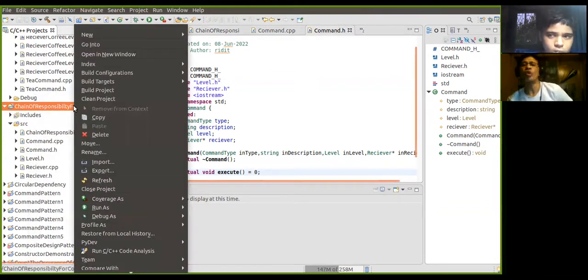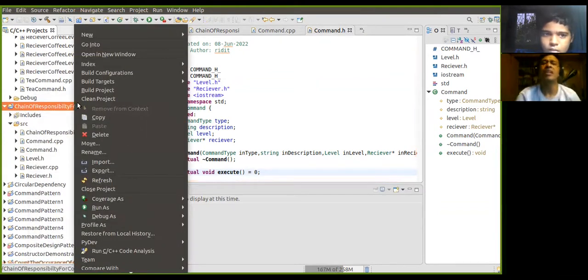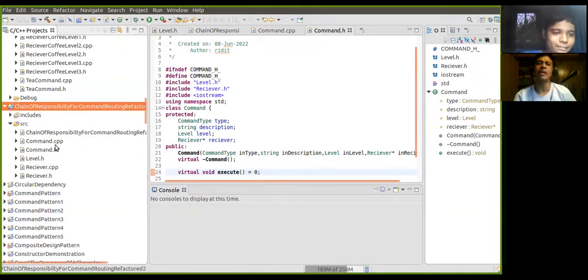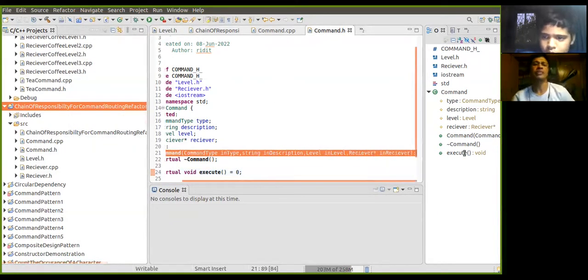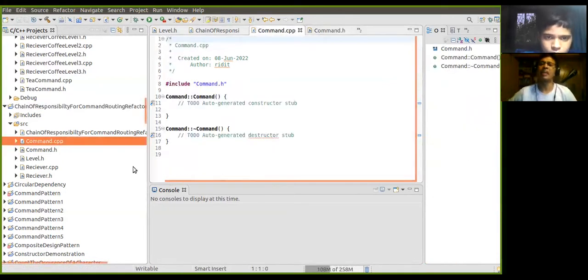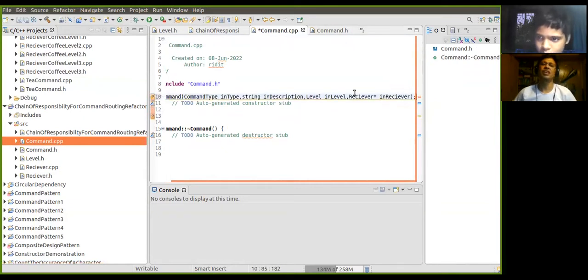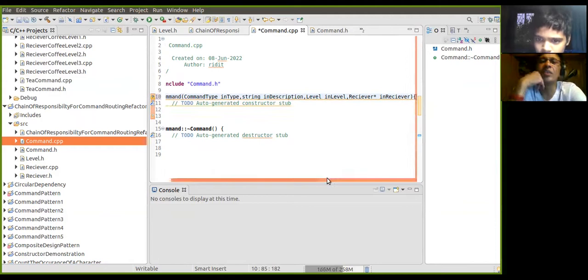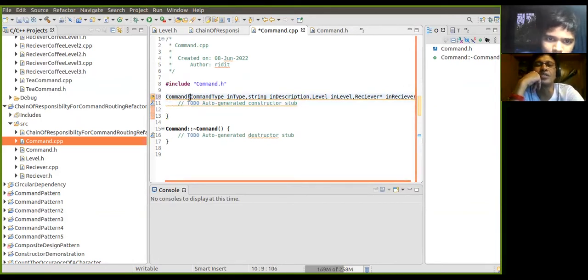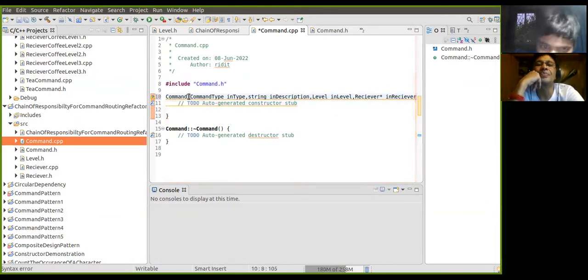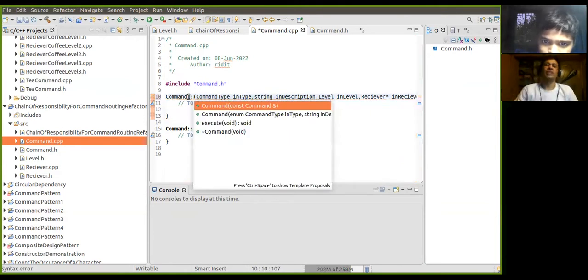Better, you have implemented the constructor in the CPP file. So the CPP file is not done yet. So here you have to just add the scope. Oh, very good, so fast.